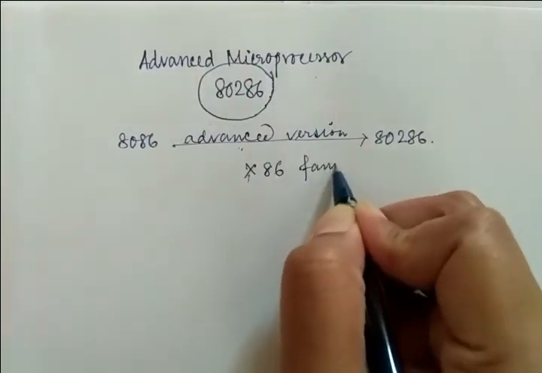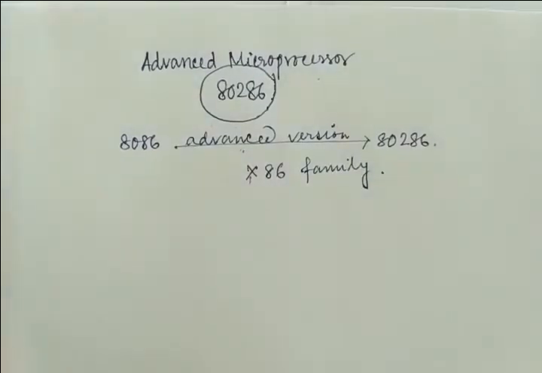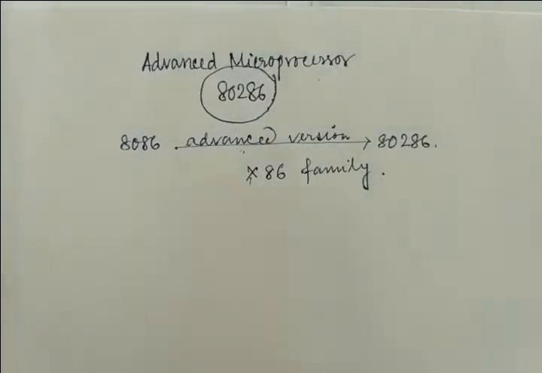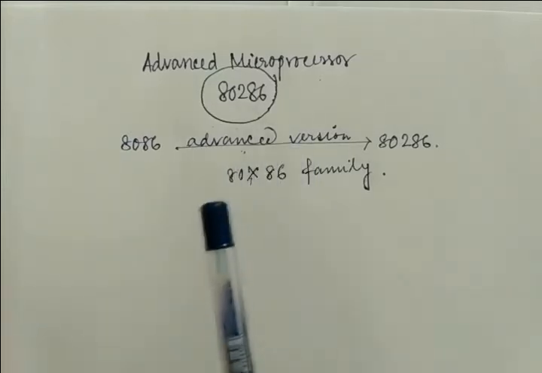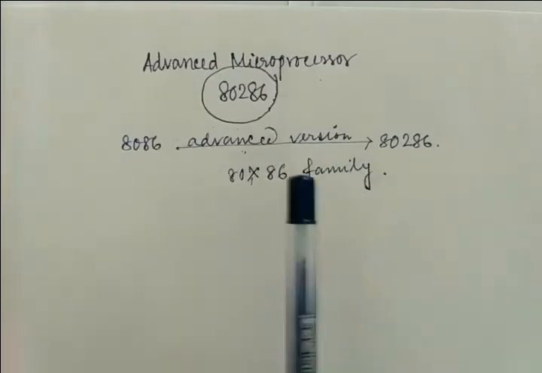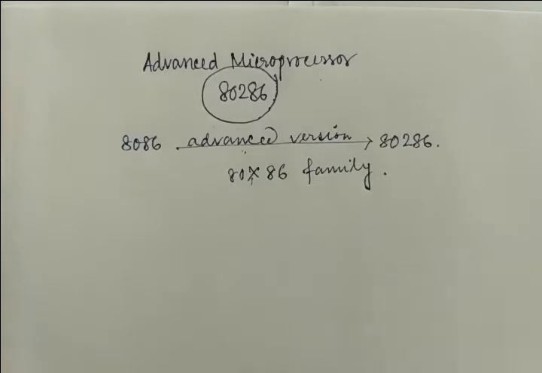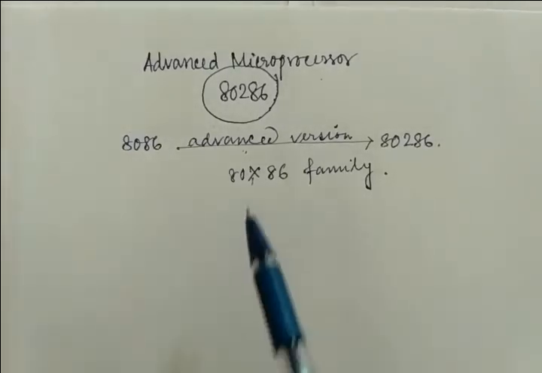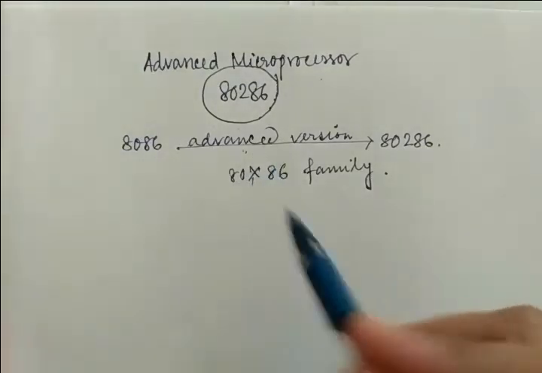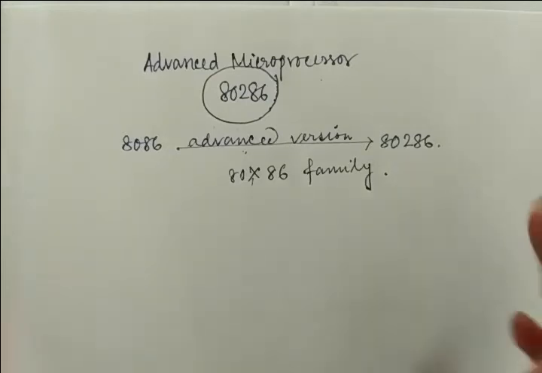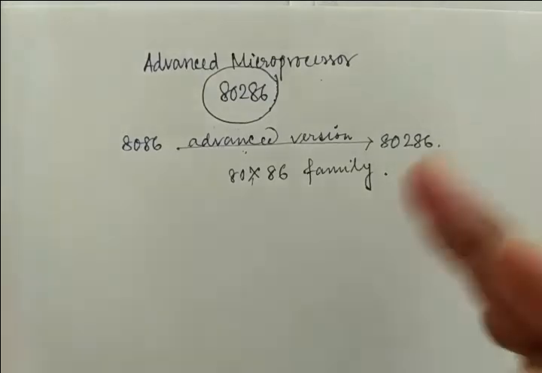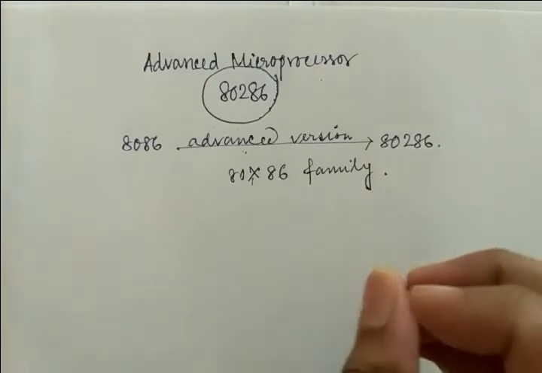the x86 family, right? Why is it so? Because here 80 is added, right? And this x part is changed from x to 1, 1 to 2, 2 to 3, and 3 to 4, and so on, right? A sequence of continuous versions are there, and this middle x portion is converted from 1 to 2, 2 to 3, 3 to 4, and so on. But why is it so? Why is there a change, and what is the change, right?